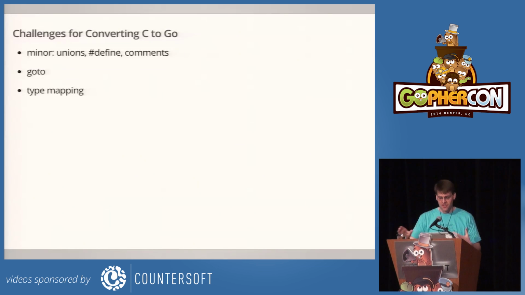So for the rest of the talk, I'm going to look at specific details of challenges that face a conversion from C to Go. I'm going to start with a few minor ones, unions, #defines, and comments. And then I'll talk about two bigger ones, gotos and type mapping.